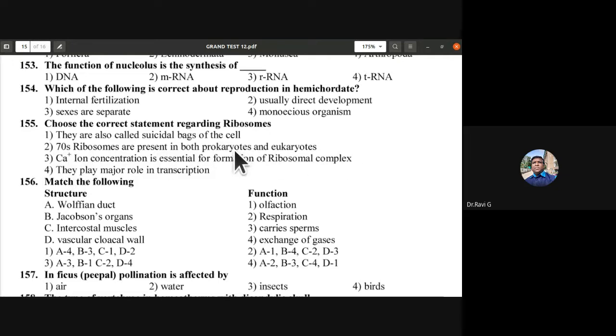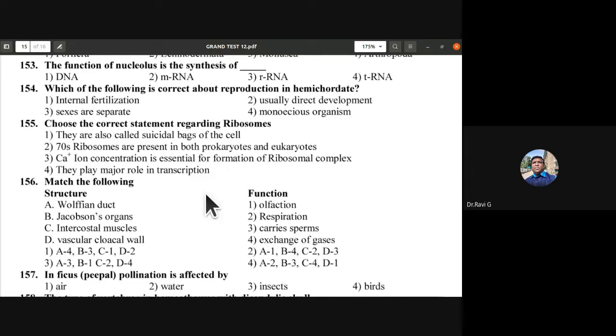Okay. So they are present in both prokaryotes and eukaryotes. Especially in eukaryotes, they are present in mitochondria and chloroplast, the 70S type. But in the cytoplasm, they have the 80S type. So 155th, the correct statement is the second statement. Very interesting question it is.